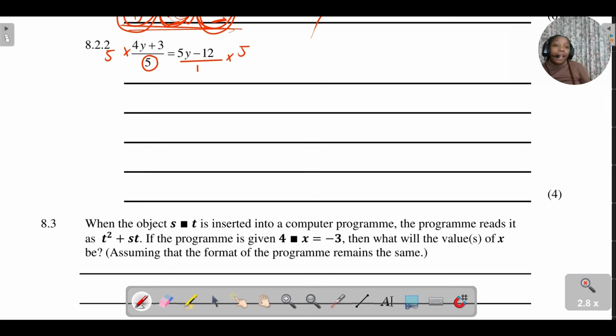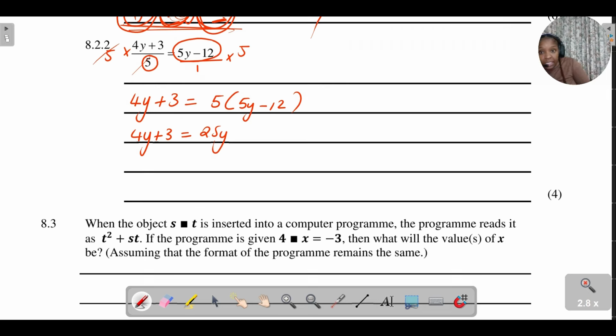If I multiply the left-hand side by 5, do you see that this 5 cancels? Then you're left with 4y plus 3 is equal to. Then if I'm multiplying this whole term by 5, it's the same as saying 5 times 5y minus 12. Then I've got 4y plus 3, which is equal to 5 times 5 is 25y, and then 5 times negative 12 is negative 60.